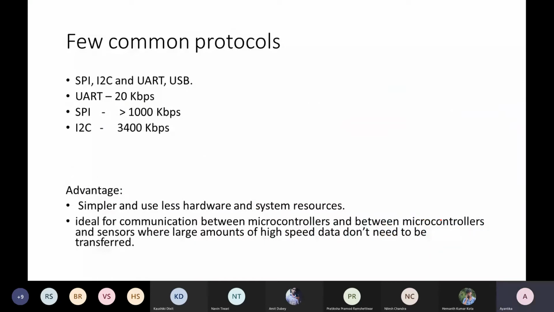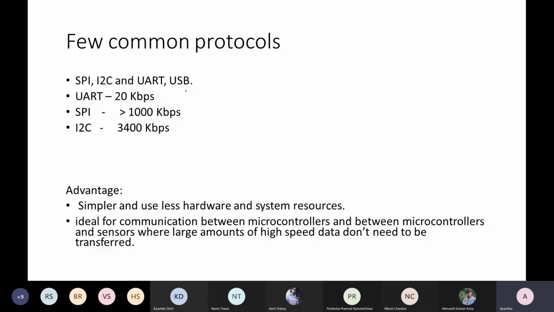In this class we will be talking about a few wired communications: UART, SPI, I2C, and then a few basics about USB. Next day, we will talk about the embedded wireless protocols, such as ZigBee.